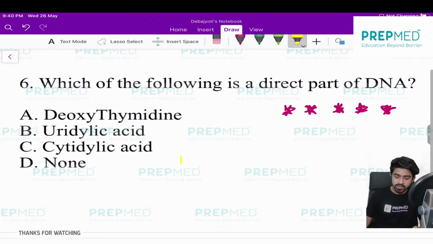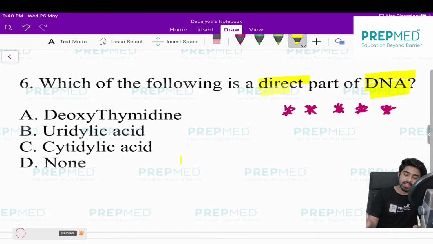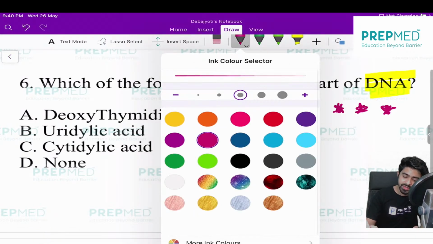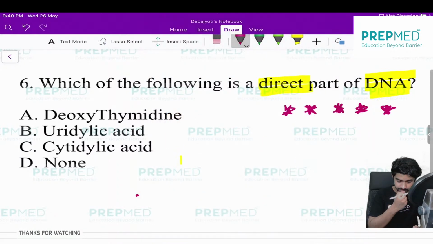So you tell me this first one. The catch question, first you have to know, in the question we have asked about the DNA. Second, you have to think about direct part. This is another catch. And then you have to choose the options actually. Let me explain now, because it's a very fundamental question.